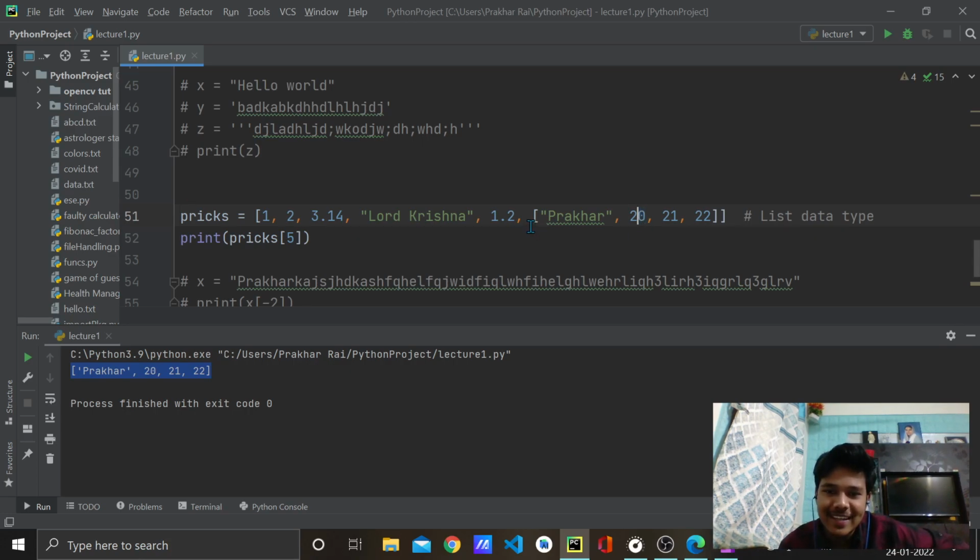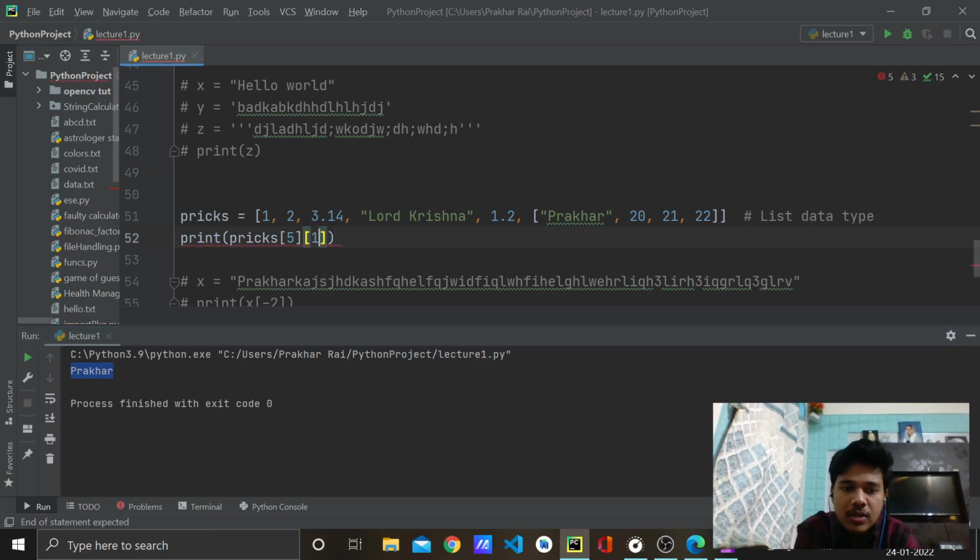You getting my point? So this list is inside a list, and inside this list are some elements which I want to access. How to do that is by writing a square bracket again. Prix is a variable and 5 means I reach this particular list. If I write a square bracket again and write 0, I will access Prakhar. The 5th element, and inside it the 0th index. So if I run it, see, Prakhar got printed, and if I write 1 here, 20 will get printed.